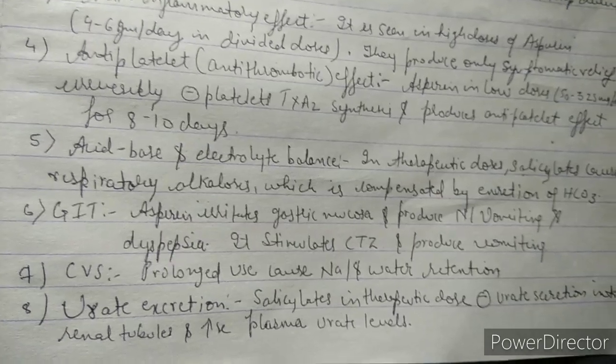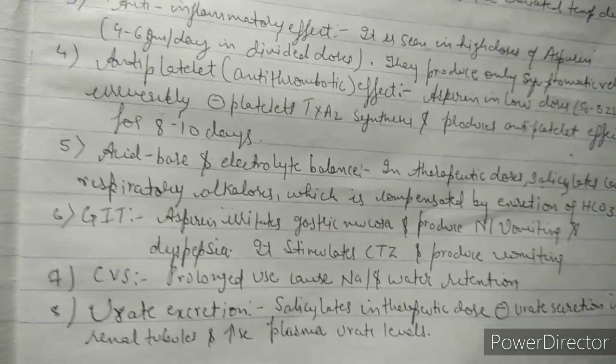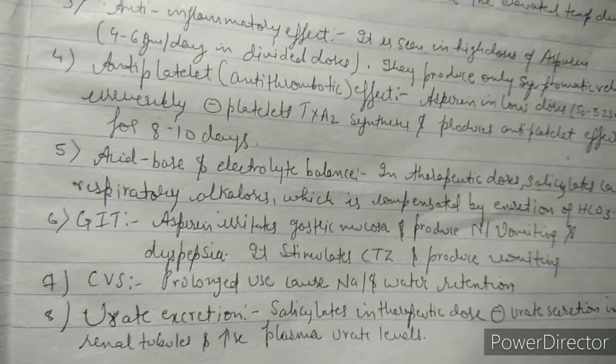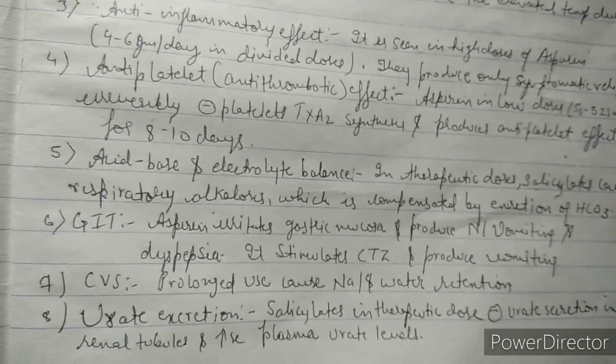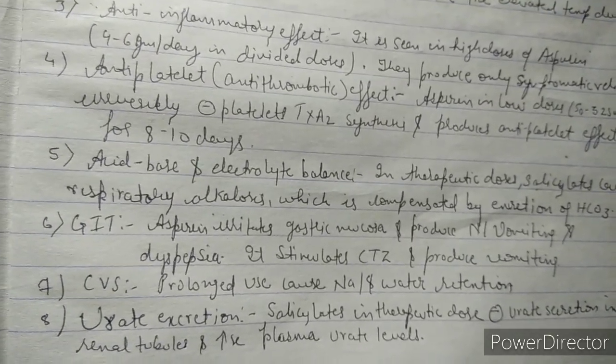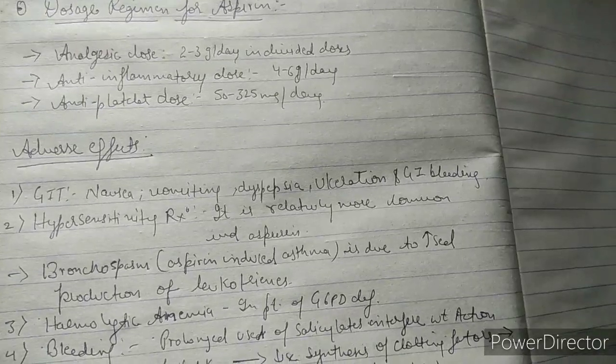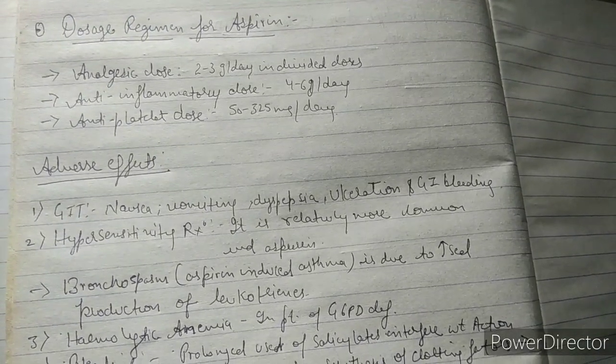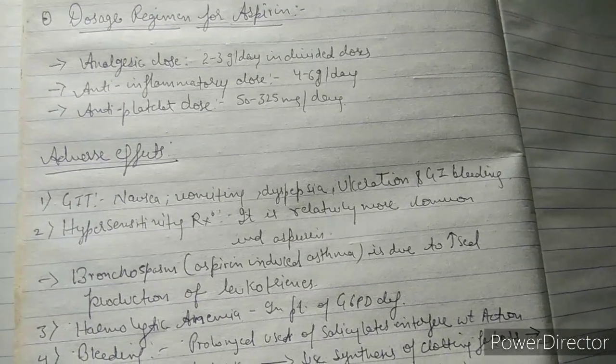Number 8th point, urate excretion. So salicylates in therapeutic doses inhibit urate secretion into renal tubules, which increases the plasma urate levels. List all the pharmacological actions, or I can say therapeutic uses, of aspirin and NSAIDs.